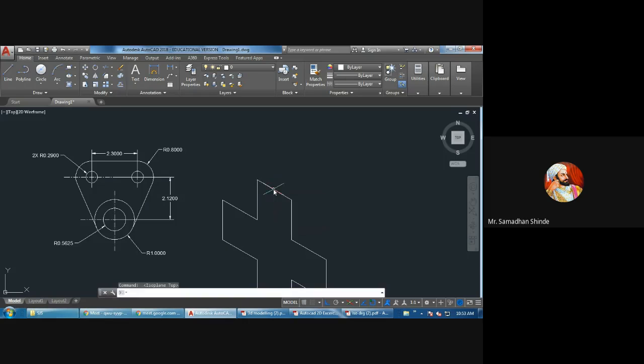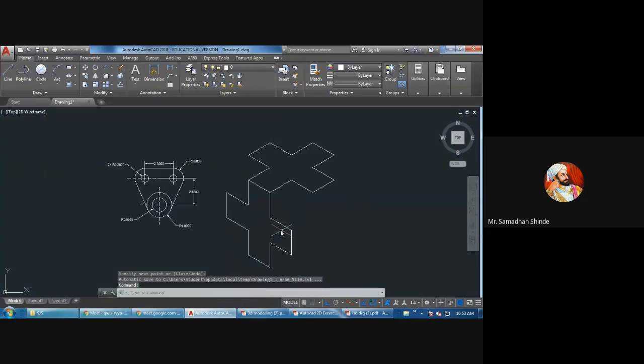So again F5, message is coming isoplane top, so line. From here also you can see 2, then here 2, 2, like this. This is the top plane. First one is from the left hand side, one from the top side, then the right hand side. I have to go to the right hand side, but my cursor should be in the right plane, isoplane right.